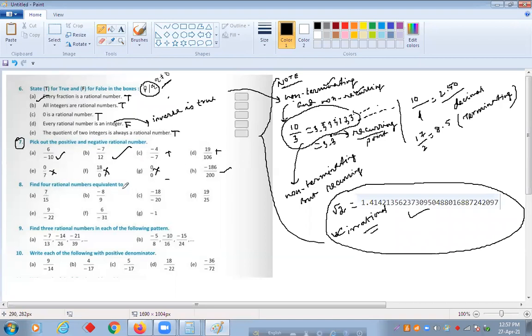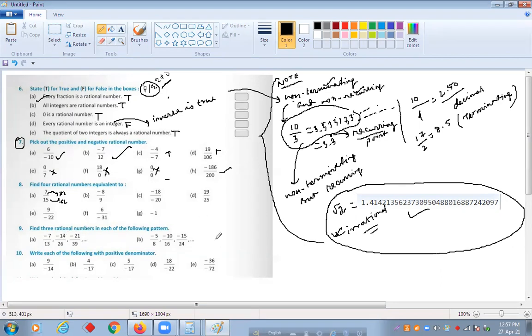Find 4 rational numbers equivalent to this. How will you find the equivalent fraction? We will multiply the numerator and the denominator by the same number. Suppose the number is 2, then 7 is multiplied by 2 and then 15 also will be multiplied by 2. Very good. So these are equivalent fractions.